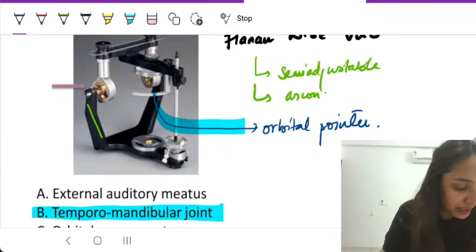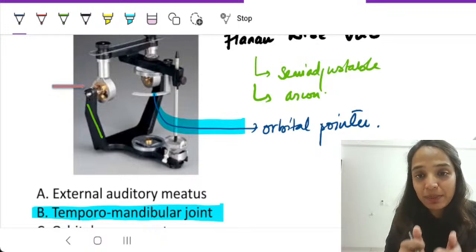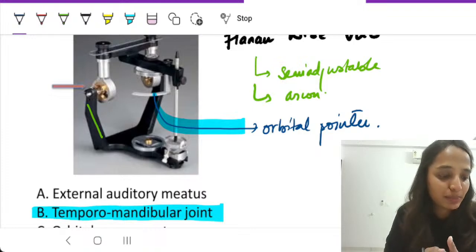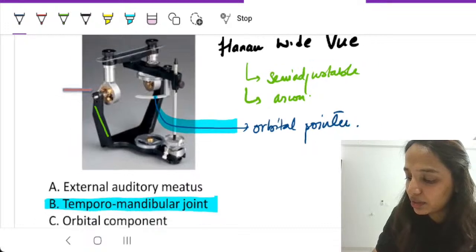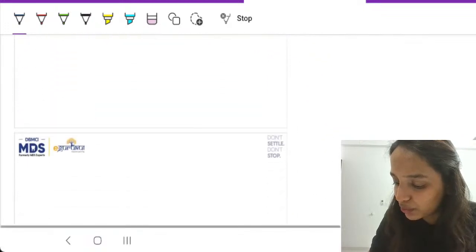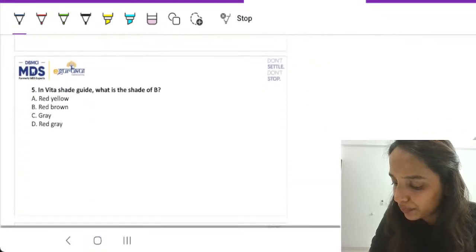Fine. So is this part clear, everyone? If this is clear, can we quickly type all clear, AC, in the chat box and we can move ahead to the next question.